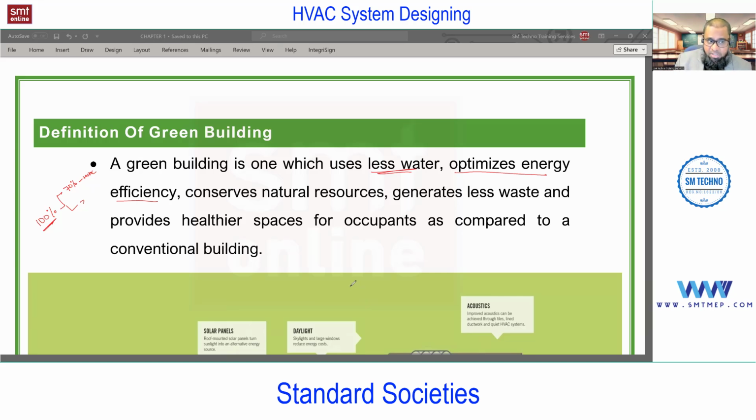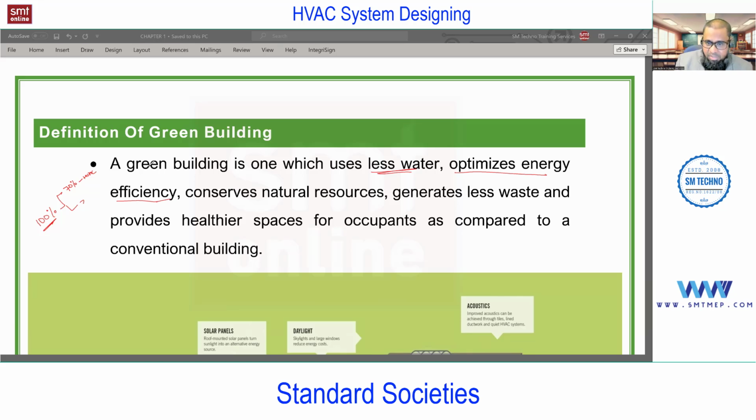Okay, so as an HVAC engineer, your role is to design your system with the maximum efficiency, meaning optimize energy efficiency, so that if you design the HVAC system in an efficient way for one project, similarly all the engineers of your city design the HVAC system in an efficient way. And further, all the engineers of the country designing the system in an efficient way, and further, if throughout the world everyone is designing the HVAC system in an efficient way, it means everyone is contributing in saving the energy, right?